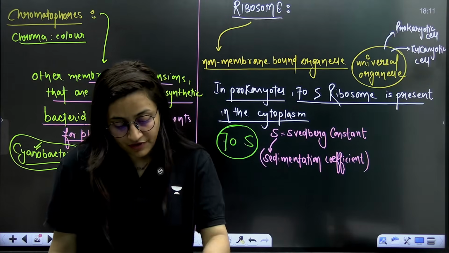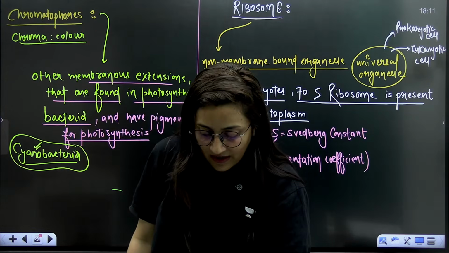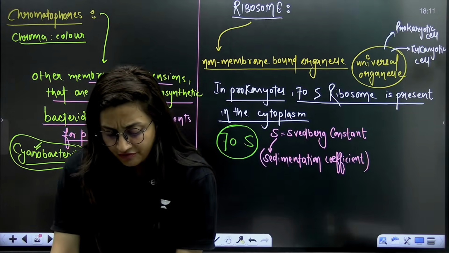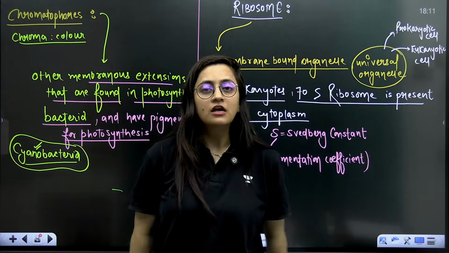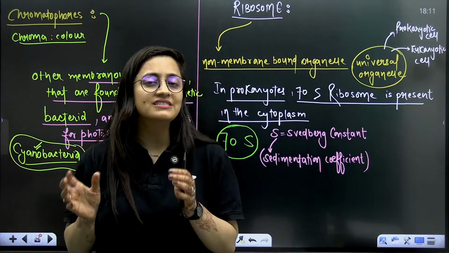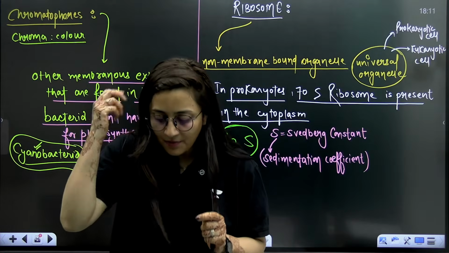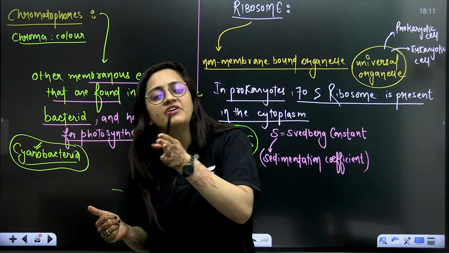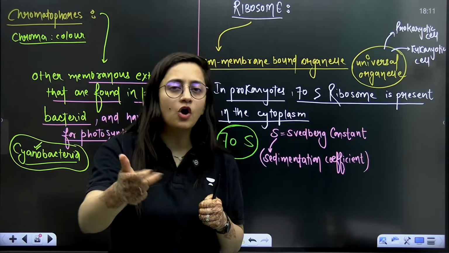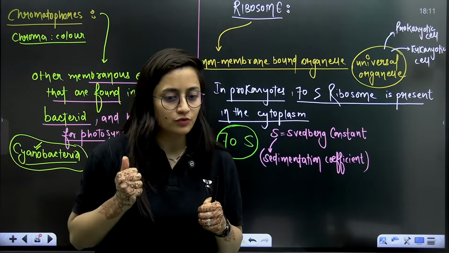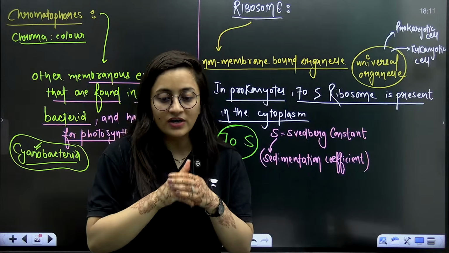So when we talk about this technique, cell fractionation, we are separating the different components, including the organelles and the macromolecules.